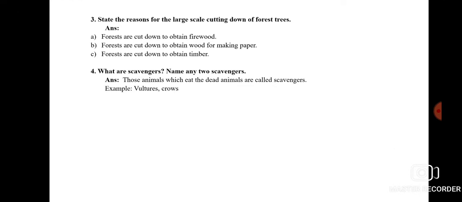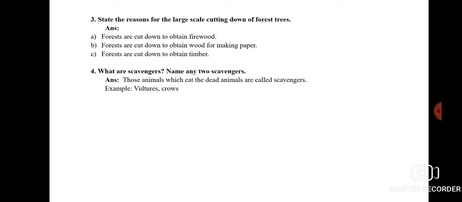Next, question number 3. State the reasons for large scale cutting down of forest trees. Why are forest trees being cut down at an alarming rate? Number 1, in order to obtain firewood which is used as a fuel. Number 2, forests are cut down to obtain wood for making paper. And number 3, the forests are cut down to obtain timber, which is used for making furniture.